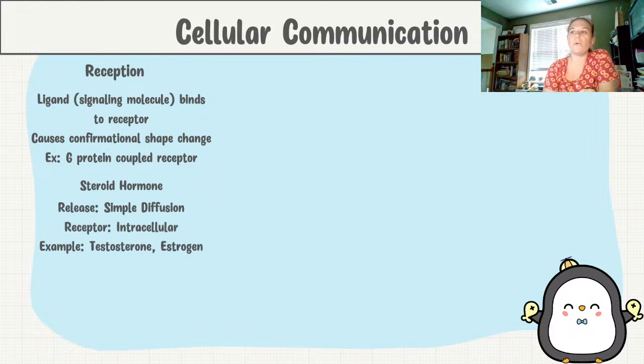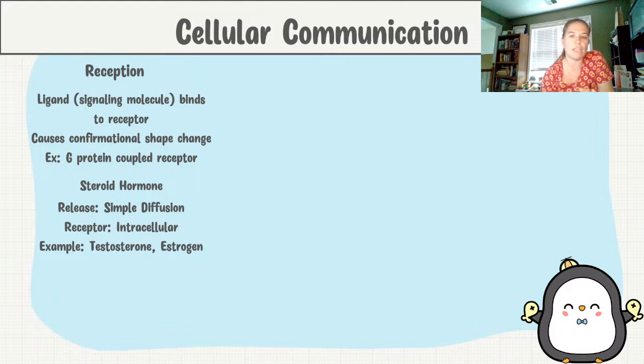So as I said, steroid hormones are going to be released by simple diffusion. They'll just go strictly across that membrane. They do not need a transport protein because of the fact that they are lipid soluble and the plasma membrane is a lipid. The receptor is going to be intracellular, so it's going to be on the inside of the cell or inside of the nucleus. An example of that would be testosterone or estrogen. Those are just two different examples.